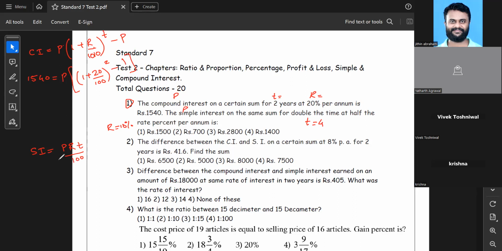So how to do that? It's pretty simple. Maybe I'll calculate the value of P. So 1540 is equal to P in the bracket. 20 upon 100 is basically 1 by 5, as you guys know. 1 plus 1 by 5 is 6 upon 5. As you know, there is a square over here because the time was 2, squared, minus 1. When I solve this,